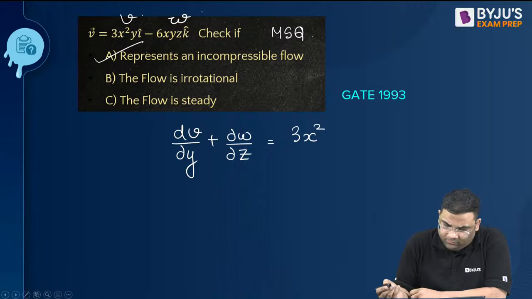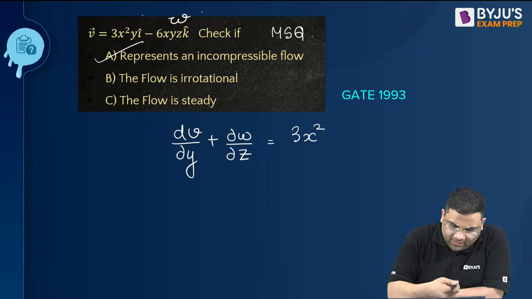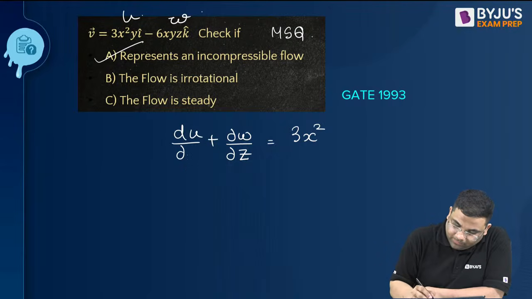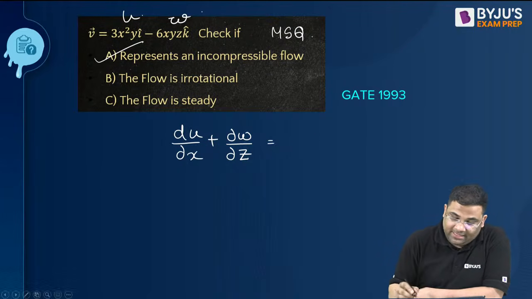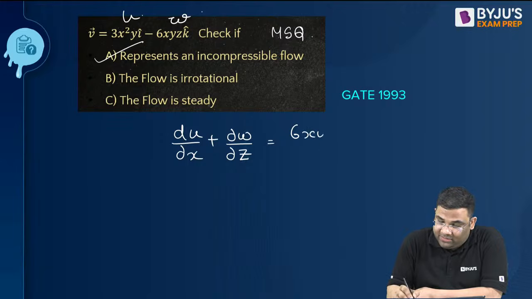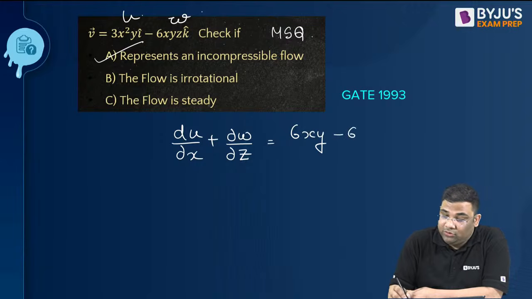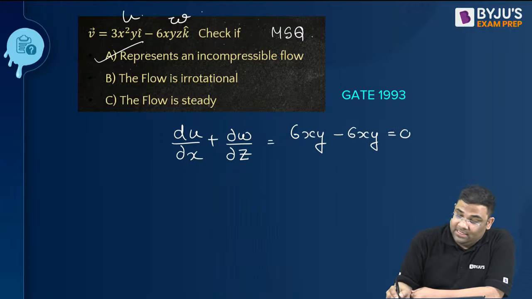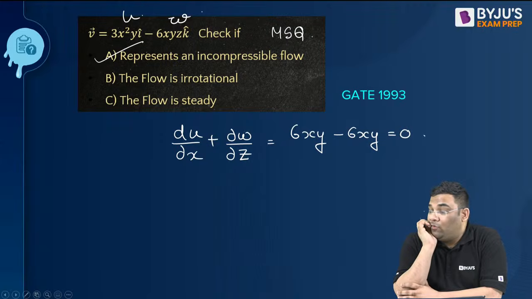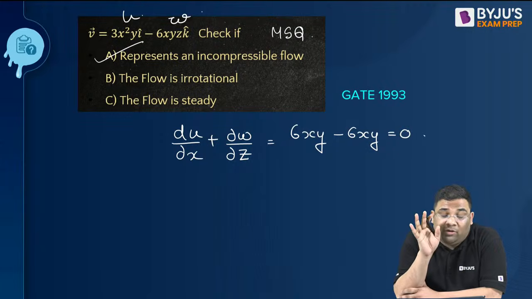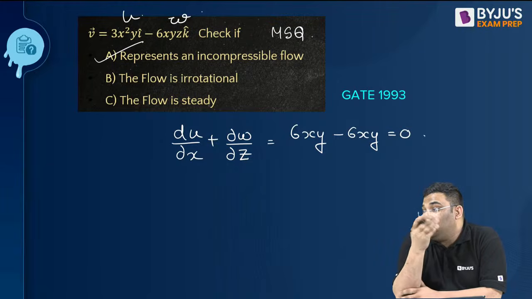Now this is U. With respect to x, it will be 6xy, and with respect to z, it is 6xy. So they cancel. Yes, this is an incompressible flow. Velocity is not a function of time. Steady flow.